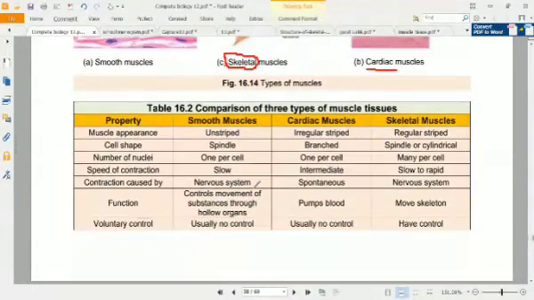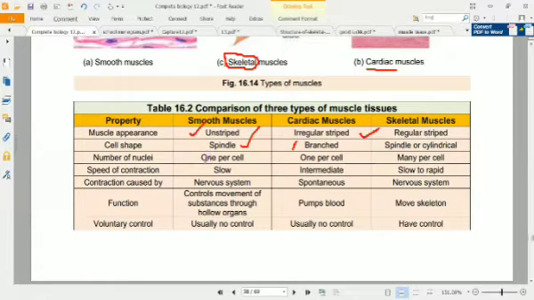So we can see here the differences between three types of muscles. If we see their appearance or structure, they are unstriped or striped. The cardiac and skeletal muscles are striped, where cardiac muscles have irregular stripes and skeletal muscles are regular striped muscles. If we talk about cell shape, smooth muscles are spindle shaped, cardiac muscles have a branching system, and skeletal muscles are cylindrical or sometimes spindle shaped as well, where they are attached to the bones with tendons. With the tendons, they form a spindle shaped structure.